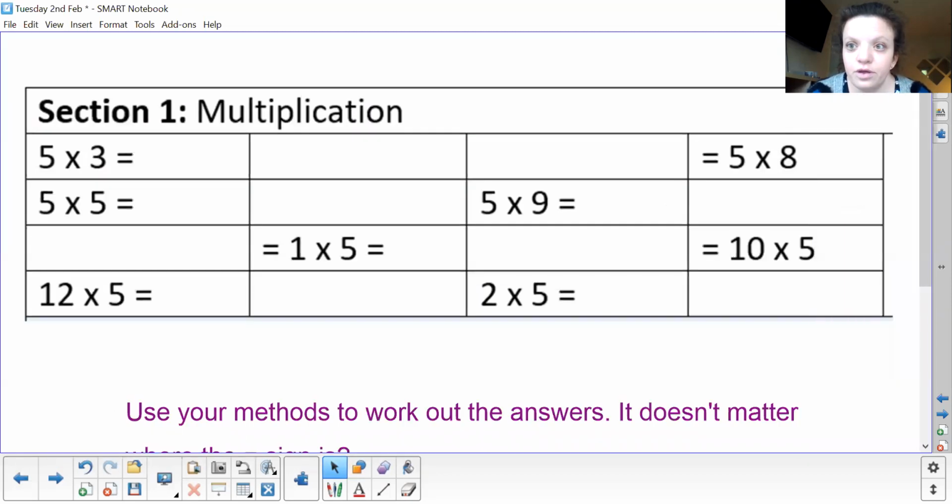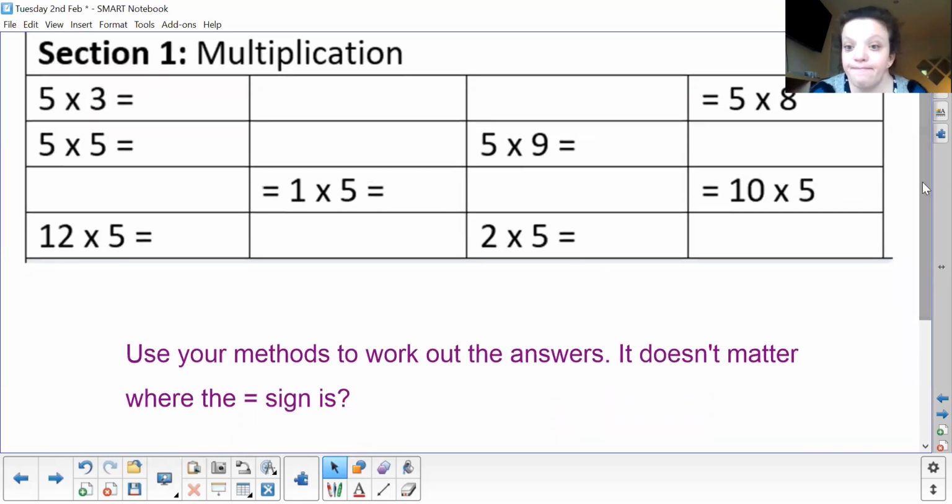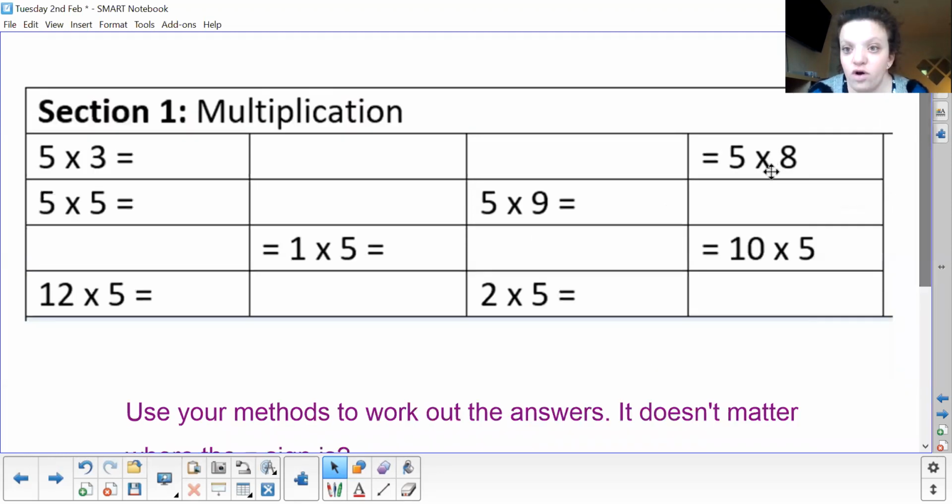So we have got 5 times 3, which is the one I'm going to start with to work it out. I've just put a little clue down here: it doesn't matter where the equal sign is. All of these number sentences, we can put the answer at the front or at the end. We can put it either side of the equal sign. But let's start with 5 times 3.